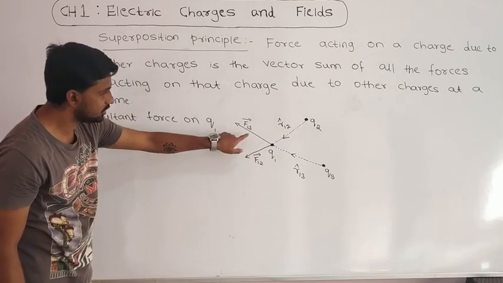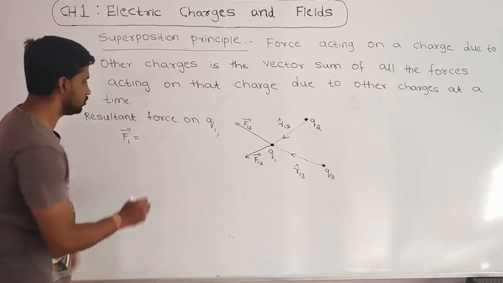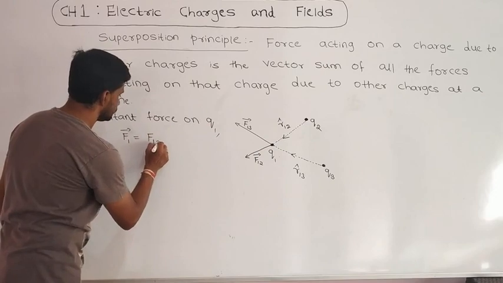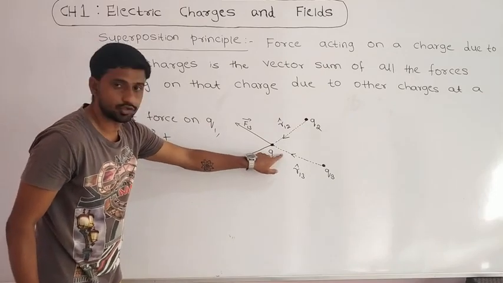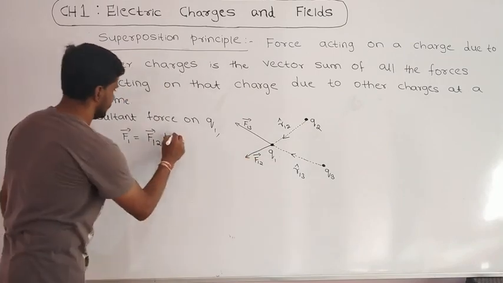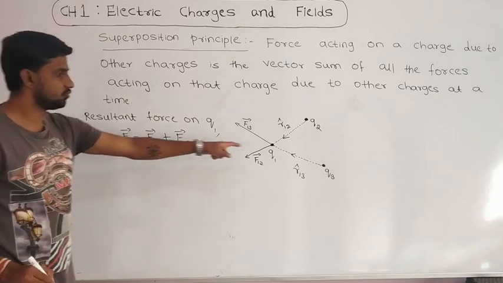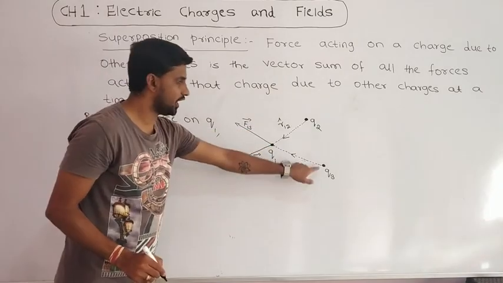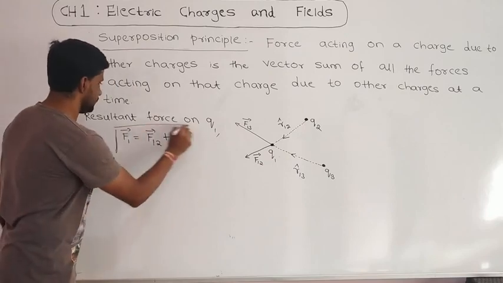That means the force acting on Q1 due to Q2, that is F12 vector, plus the force acting on Q1 due to Q3, that is F13 vector. Then I will get the resultant force on Q1 due to Q2 and Q3. That is the superposition principle.